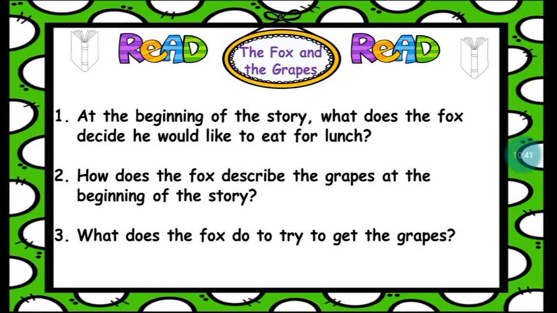Number 3, what does the fox do to try to get the grapes? Can you tell me? Okay, I'll help out.